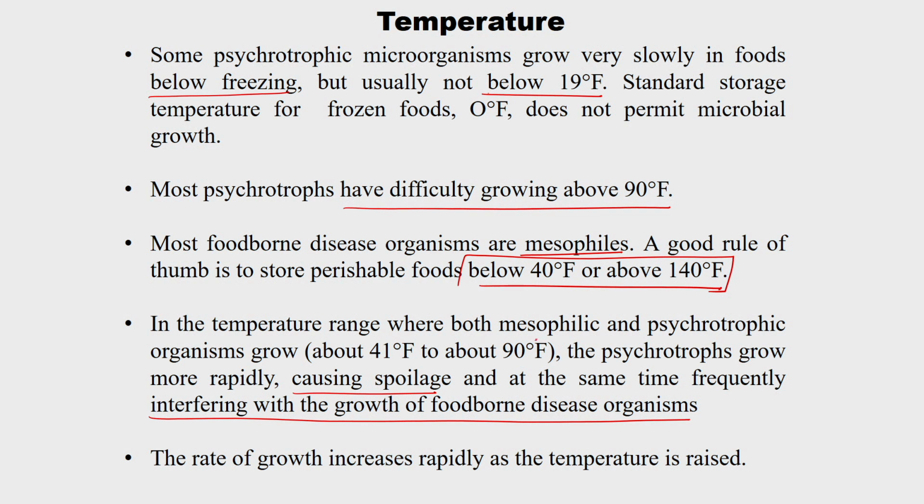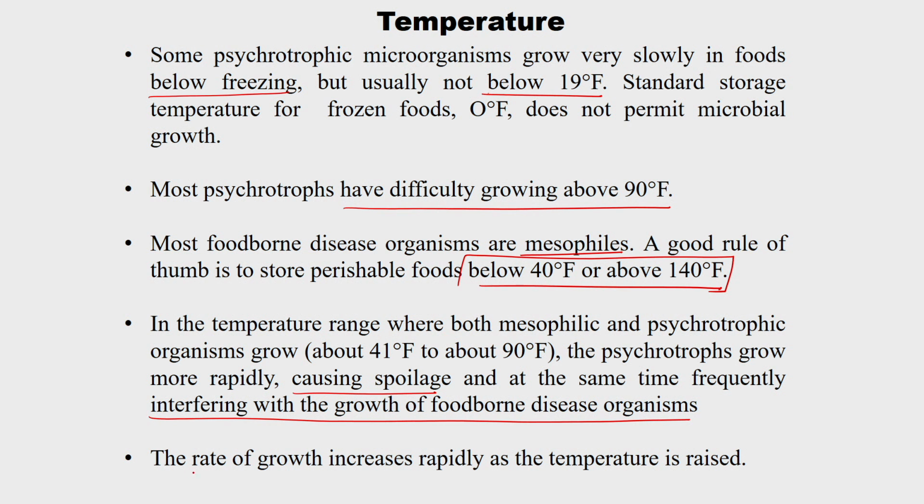That temperature window, 41 to 90 degrees, is favorable for both, but the psychrotrophs grow more rapidly compared to mesophiles.